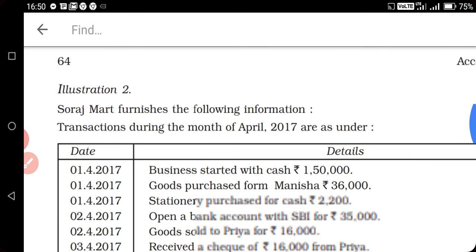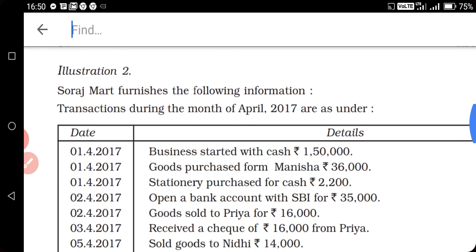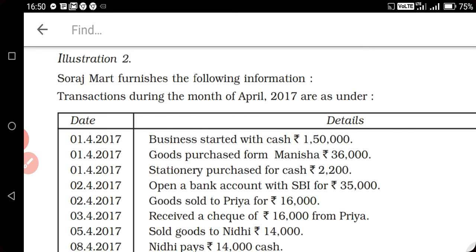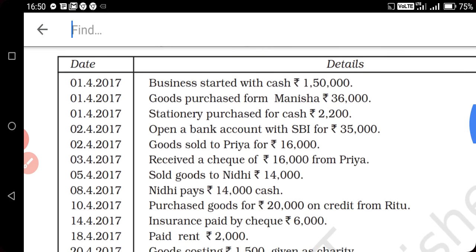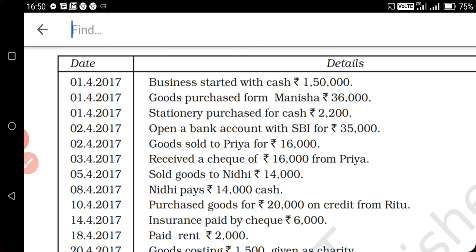Now illustration number second. Swaraj Mart furnishes the following information. So transactions are given, month of April, year is 2017. Dates are given, different dates are there, so whatever dates are given, we will write in the date column in the journal entry. Business started with rupees 1,50,000.